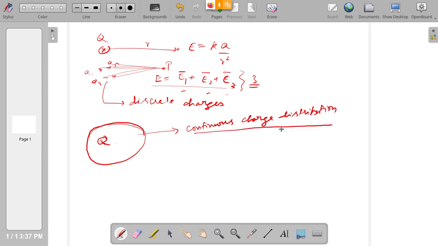So the full object is charged and the charges are everywhere in that object. We cannot count the charges basically. Here we are counting 1, 2, 3 like that and then calculating the electric field. But here the charges are so many there in number on the object that we cannot even count it. Then the charges become continuous. So it is what is called as continuous distribution of charges. Why is it called distribution? The charges are distributed all over the object. This is some charged object. So this object contains a lot of charges and therefore we say this as continuous charge distribution.